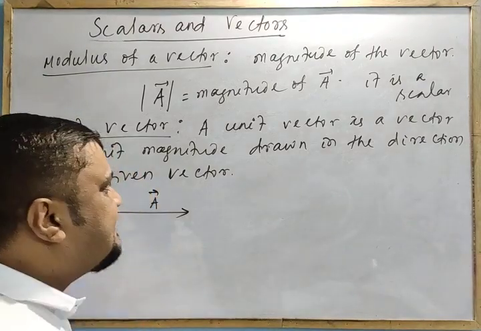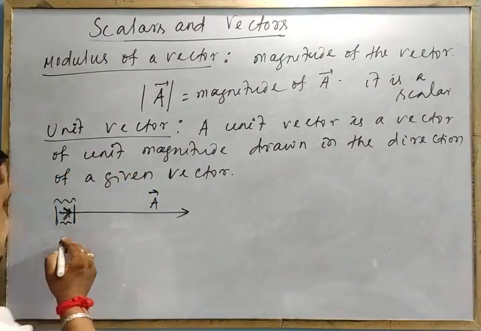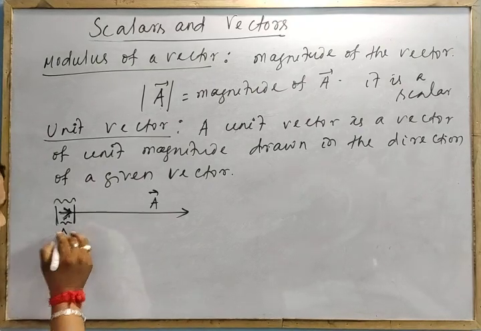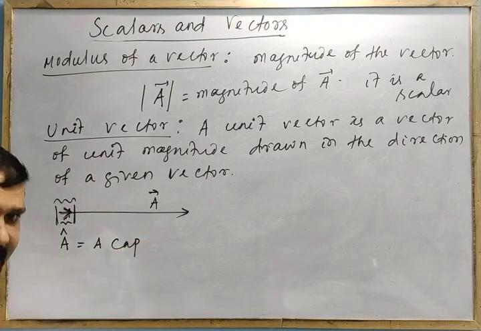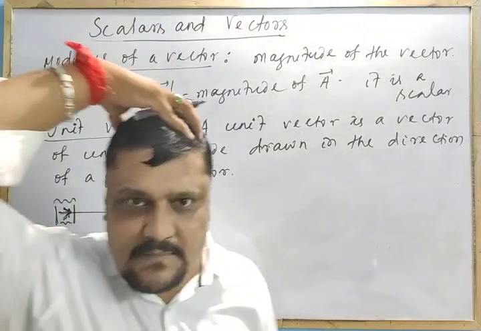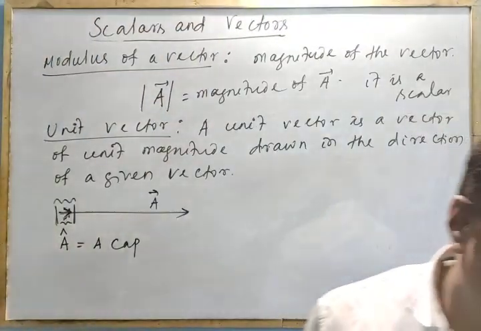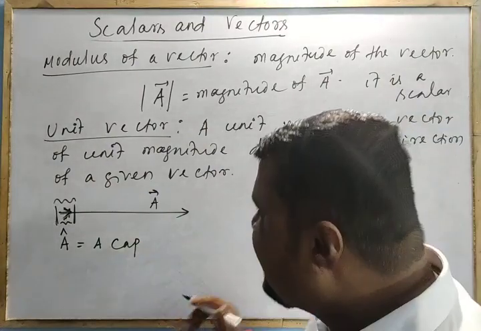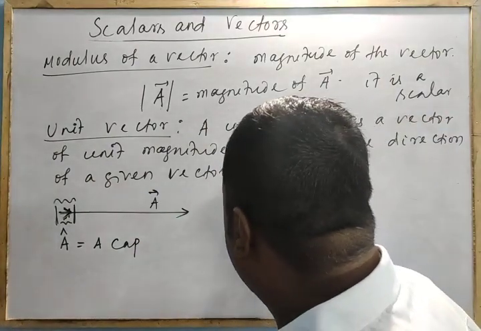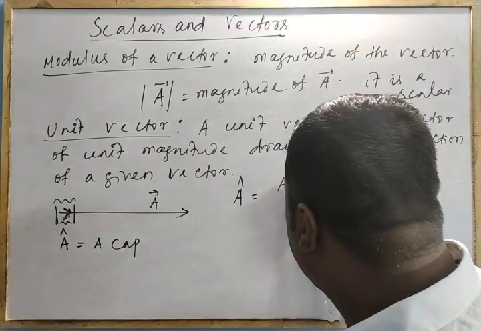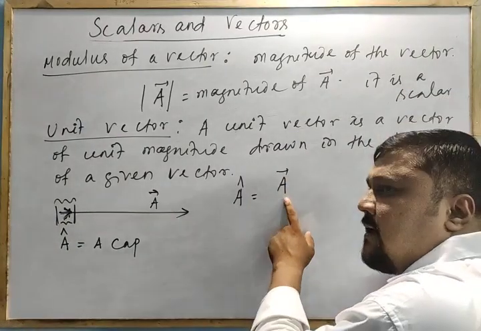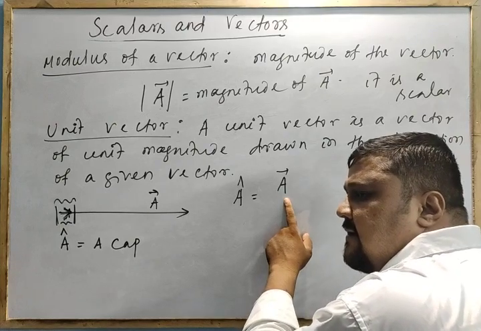And how is it represented? The unit vector is represented as A cap. We read this as A cap, or A head. And what is this A cap? A cap is equal to the vector, which has both magnitude and direction.